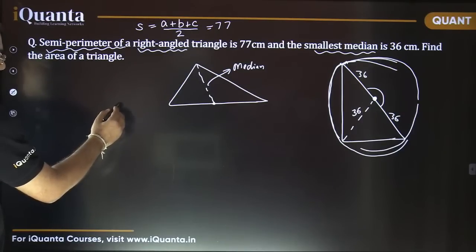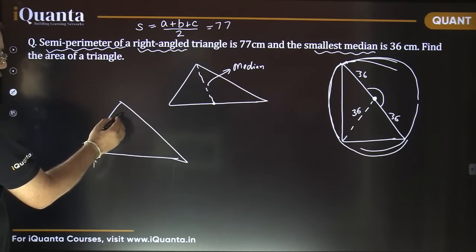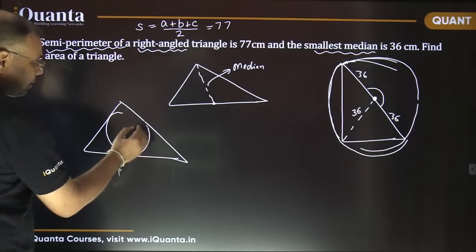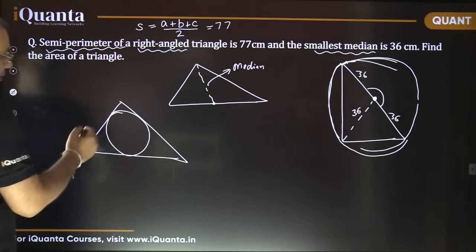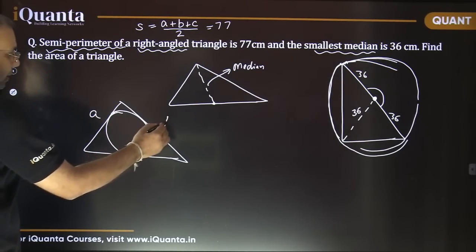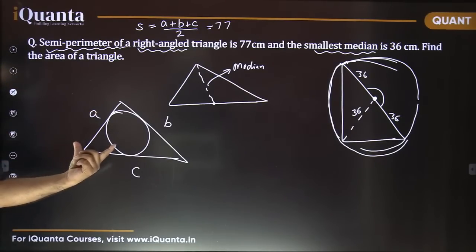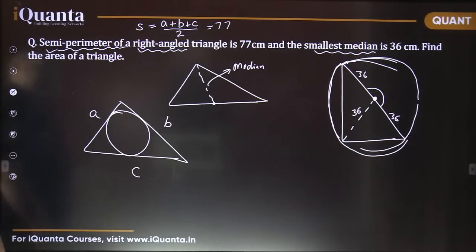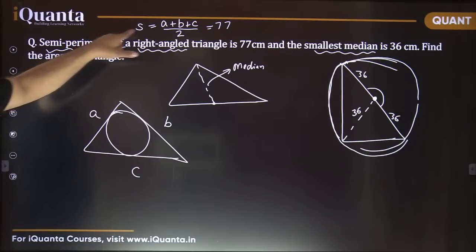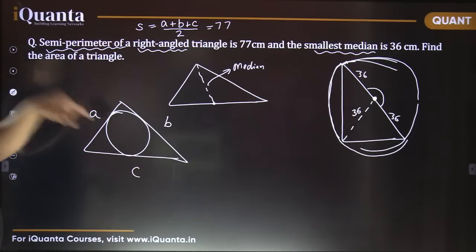In any triangle, if I draw an incircle, everyone see here carefully, let's say this is some triangle with side lengths A, B and C. If an incircle is drawn, then these lengths which act as tangents to the circle have a specific length, and that length can always be found in terms of the semi-perimeter which was given in this question. And on seeing the semi-perimeter, you must try to immediately recall the point which I am discussing now.